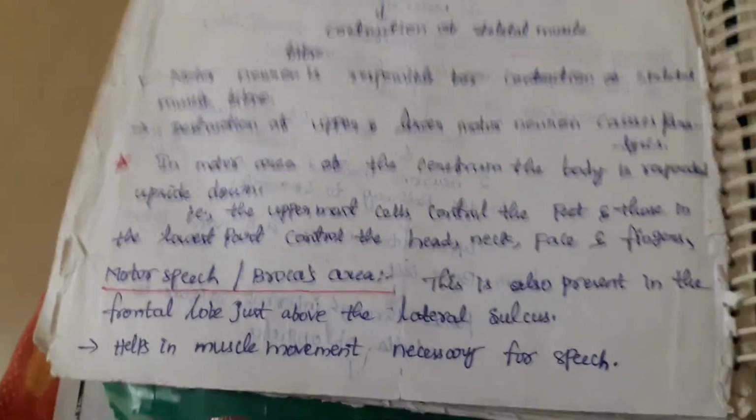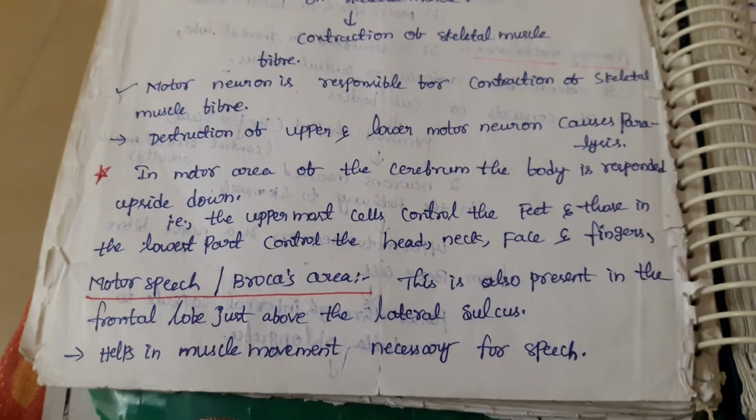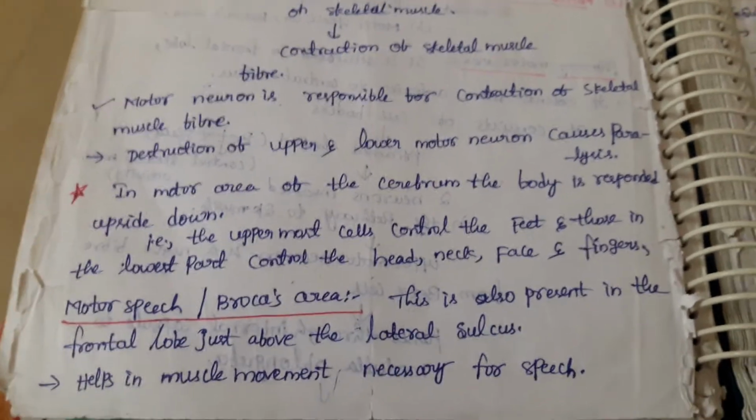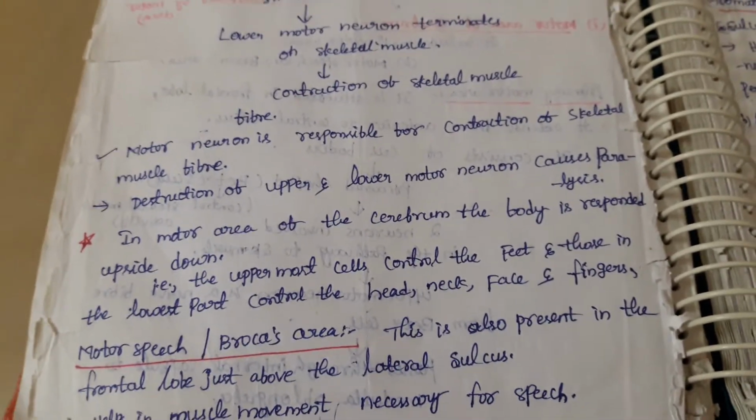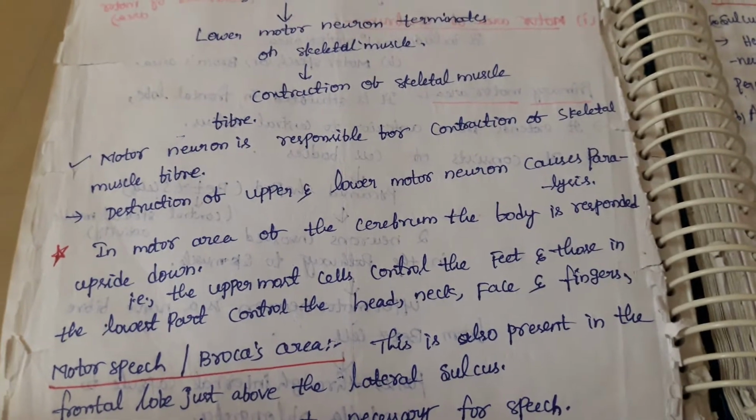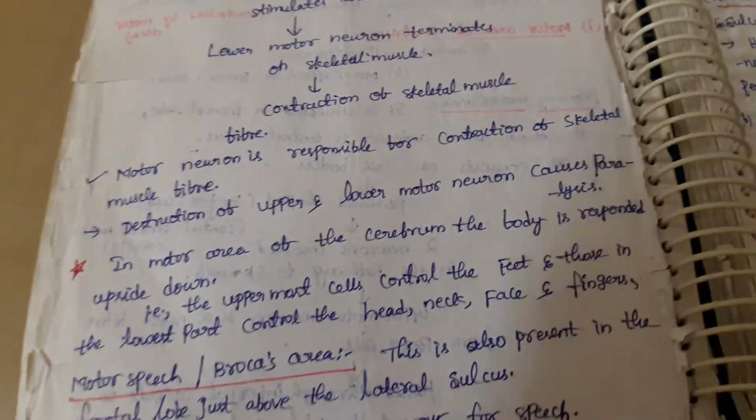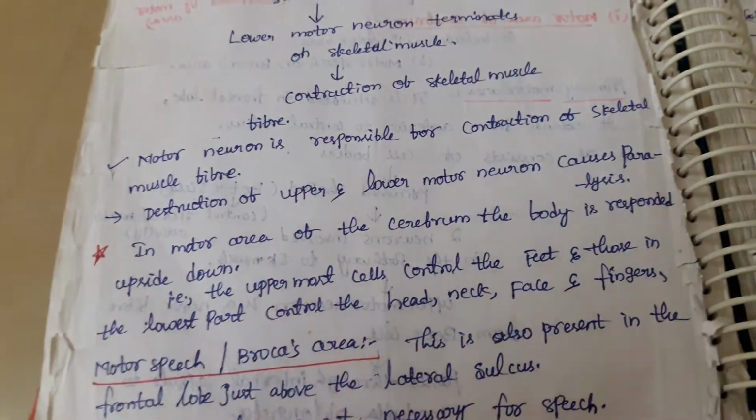In the motor area of the cerebrum, the body is represented upside down. The uppermost cells control the feet, and those in the lowest part control the head, neck, face and fingers, which we are calling upside down.